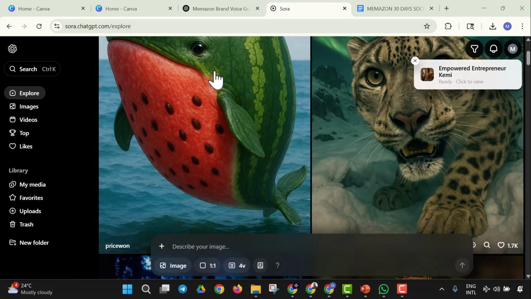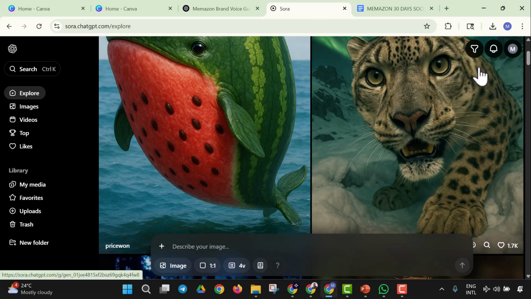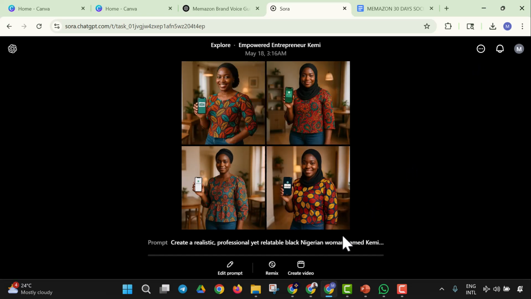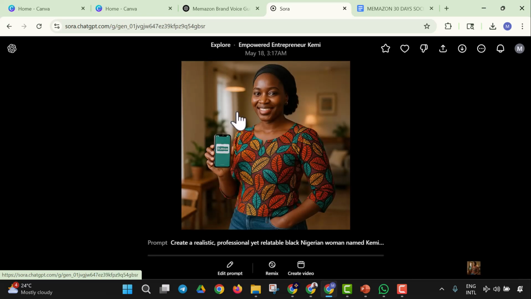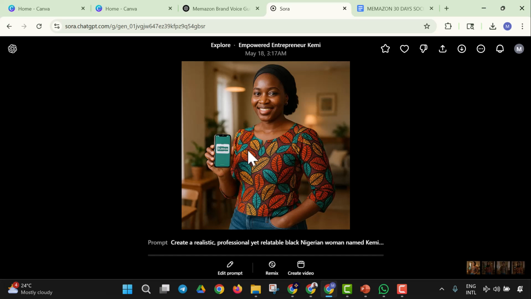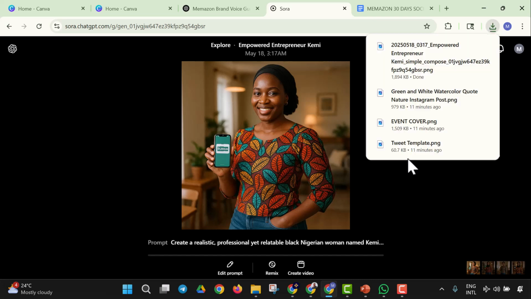So let's wait for Sora to get that done, and that is done already. So this is the image right here. So I'm going to click to view it, and here we have the image. So look at Kemi right here, and we have this, we have this, we have this. So this will be Kemi. So I'm going to use one of these images to represent Kemi. So I'm going to just download this, and here we are. So we're going to have this downloaded right now, and I just downloaded that right away.